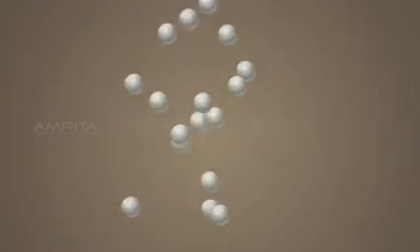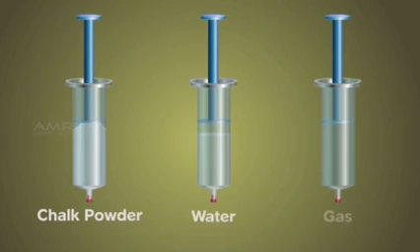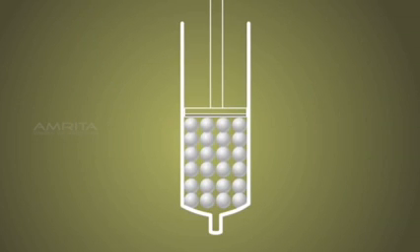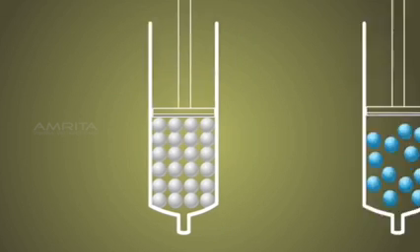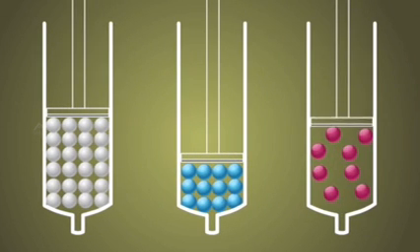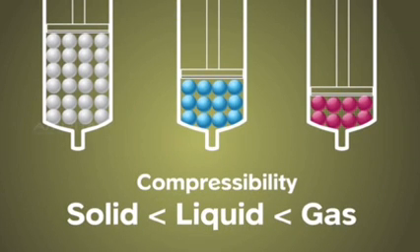Next, let us examine another property of matter, that is compressibility. Take 3 empty syringes, close the nozzle with a rubber cork. Fill one with chalk powder, another with water and leave one syringe empty. Try to compress the syringes by using the piston. You will see that the syringe with solid is not compressed because solids are rigid. The syringe with water is compressible because there is a large space between the particles. The syringe which is empty is very easy to compress because the particles of a gas have more space as compared to solids and liquids. This experiment shows that gases are highly compressible.